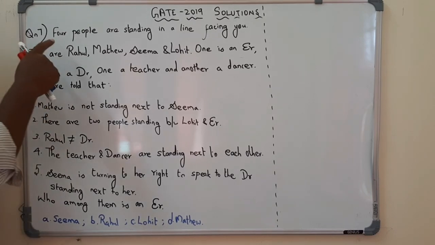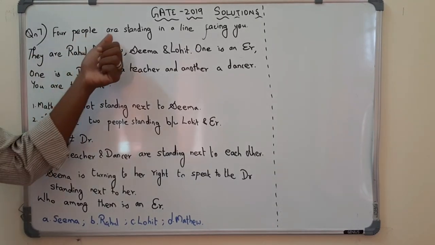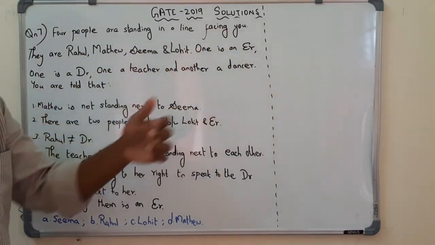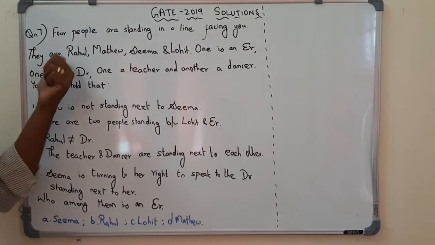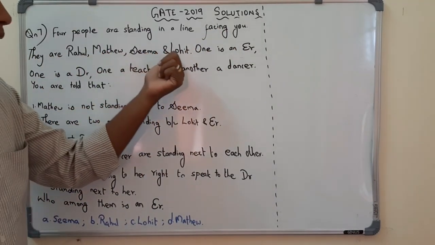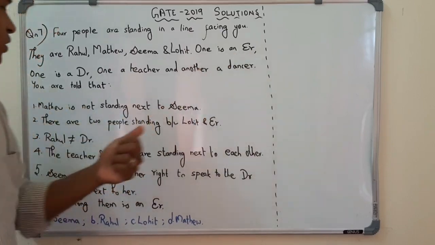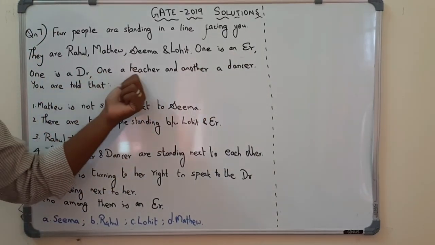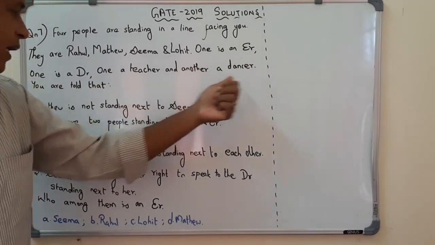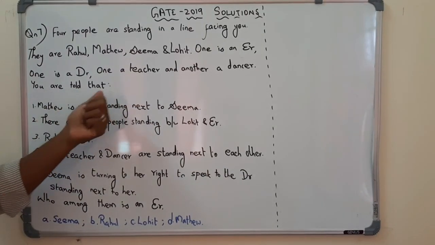The question is, four people are standing in a line facing you. So they are facing you. They are Rahul, Matthew, Seema and Lohit. One is an engineer, one is a doctor, one a teacher and another a dancer. You are told that